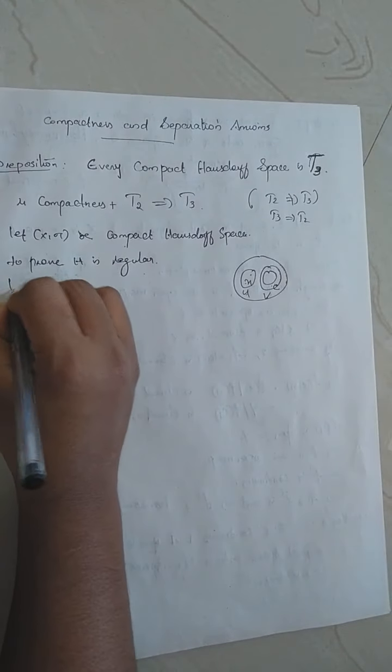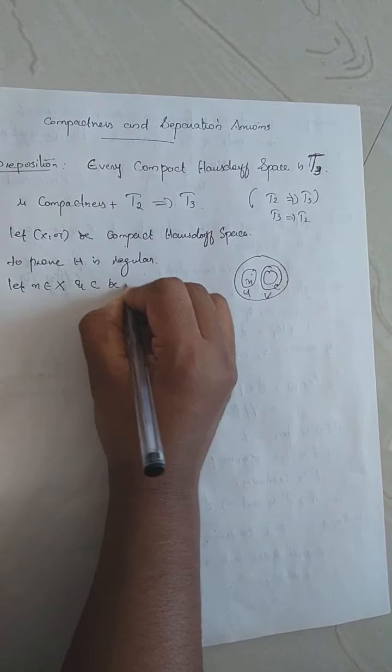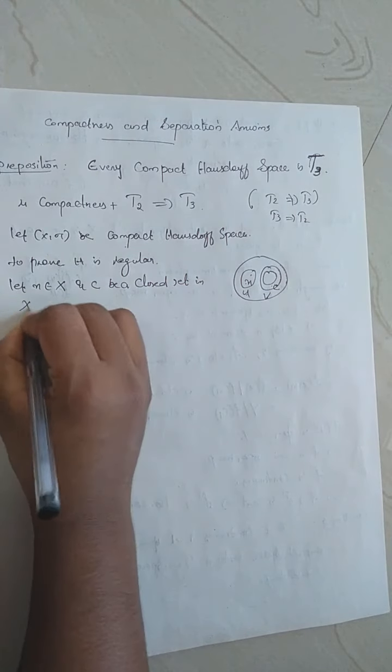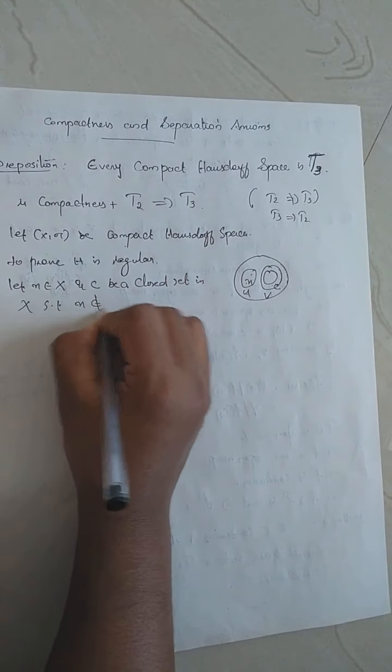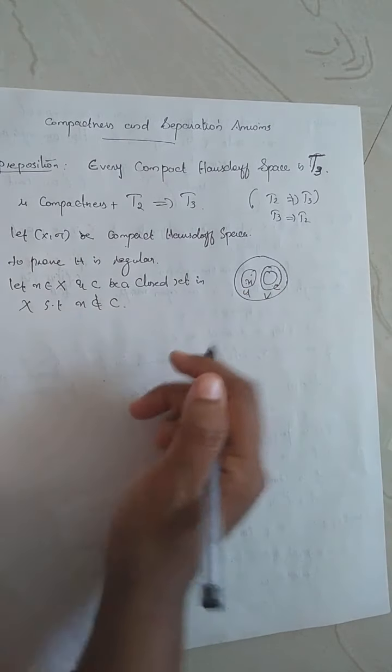So let X be a point in capital X and C be a closed set in X such that X is not in C. We take a point and a closed set C not containing that point.